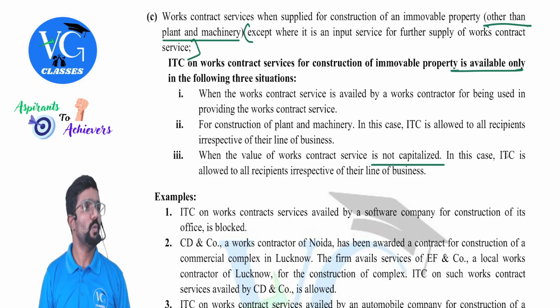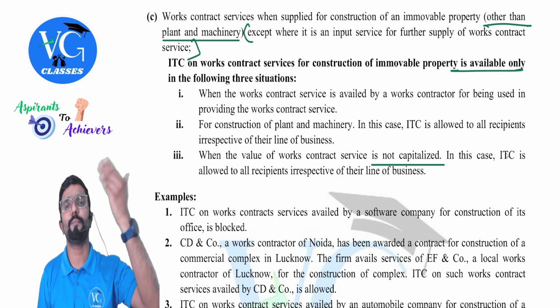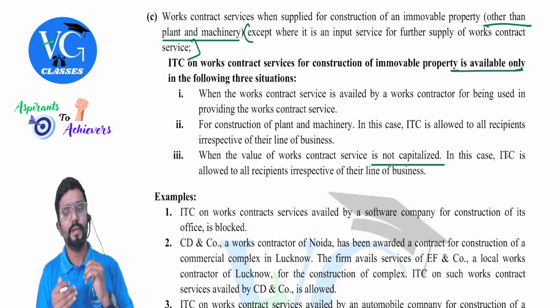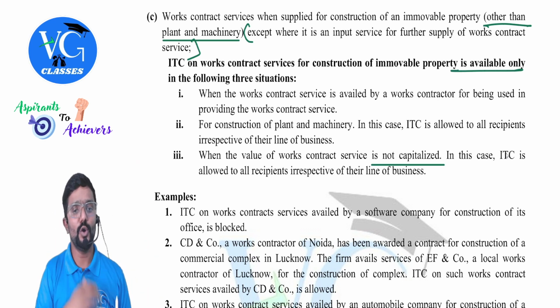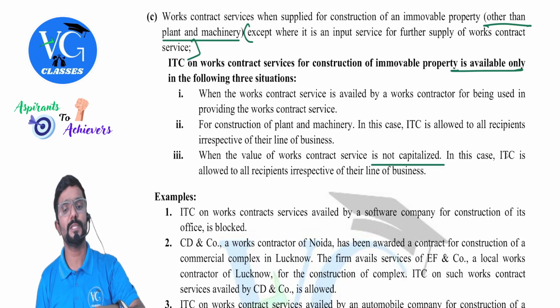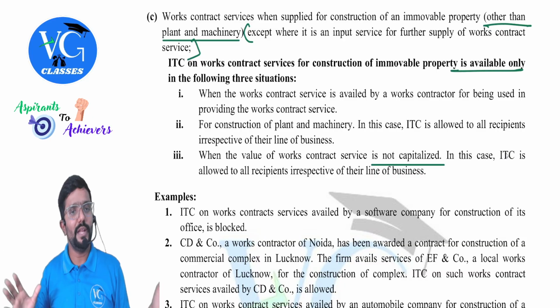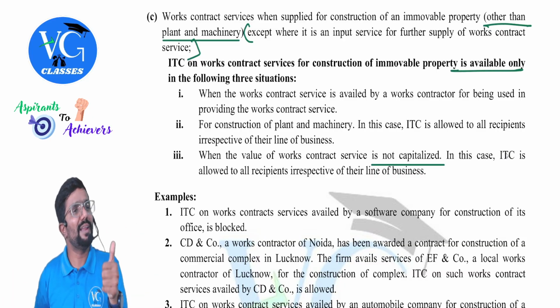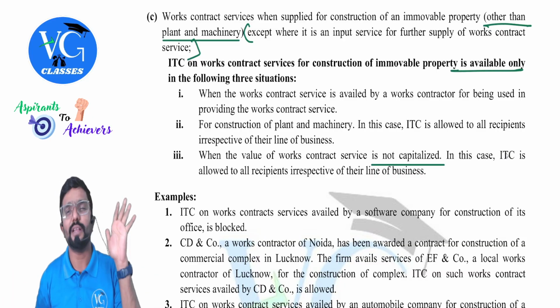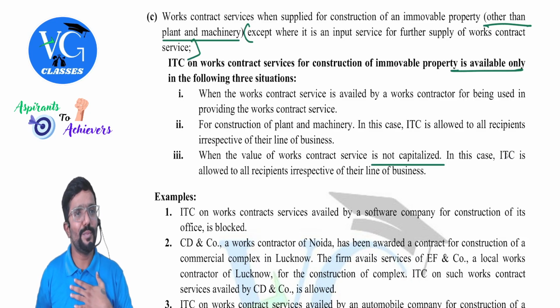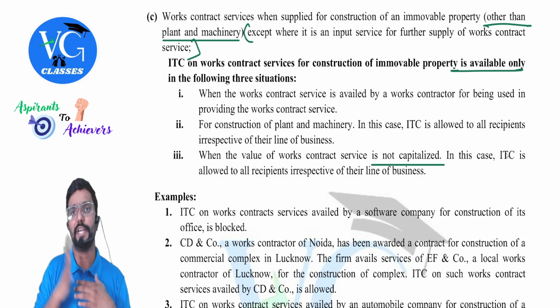Revenue expenditure. Where, sir? In my P&L account or P&L statement. In this case, ITC is allowed to all the recipients irrespective of their line of business. Guys, simple. Normally, will works contract service be capital in nature or revenue in nature? Capital. So it would be capitalized in the books of the recipient? Yes, they told no credit. What if it is stated as revenue expenditure?